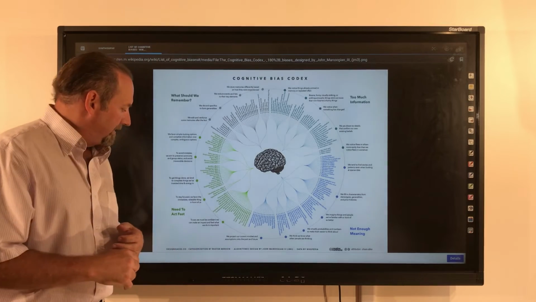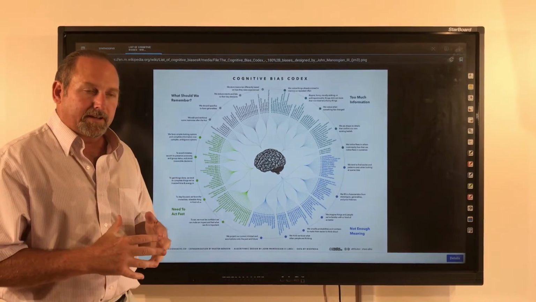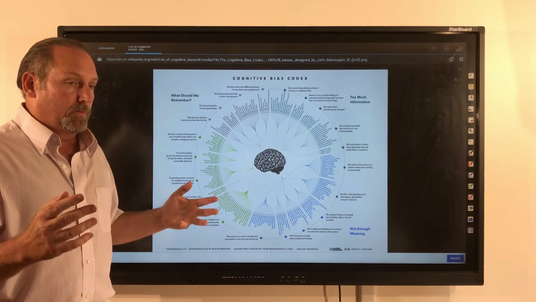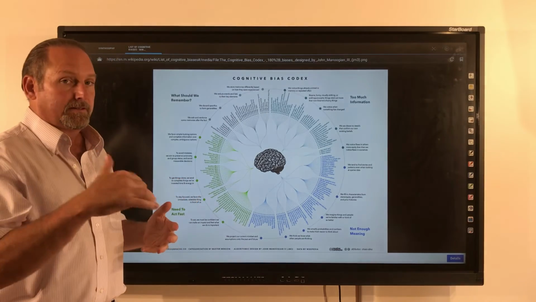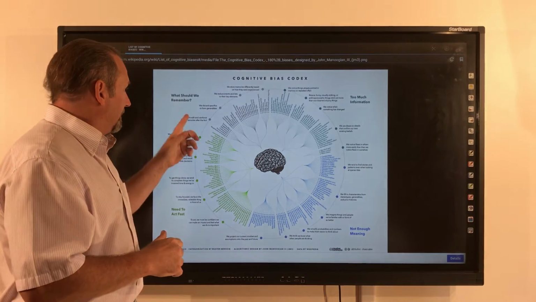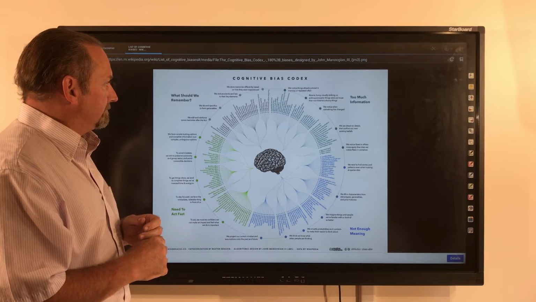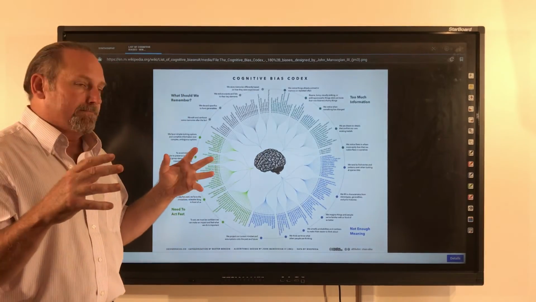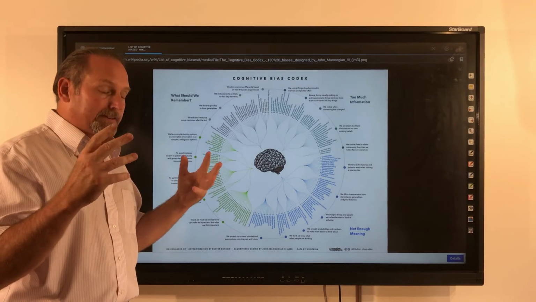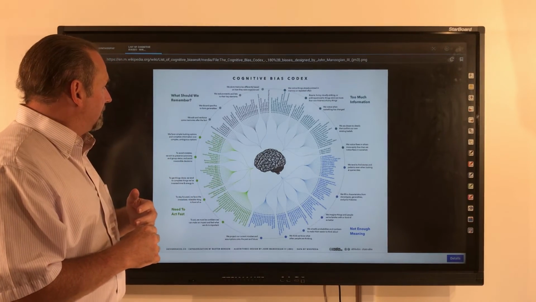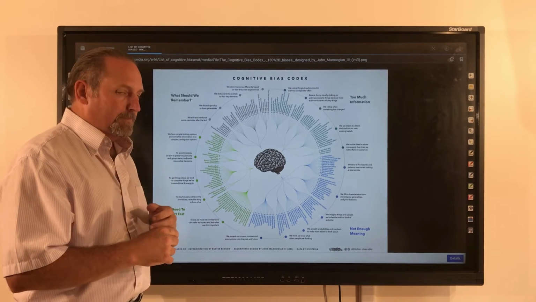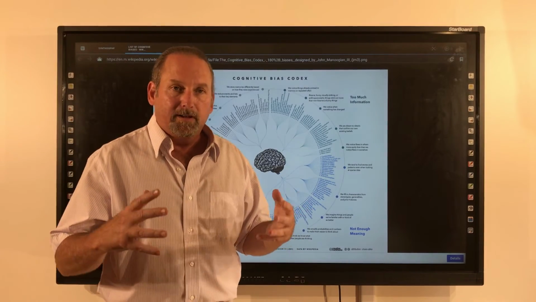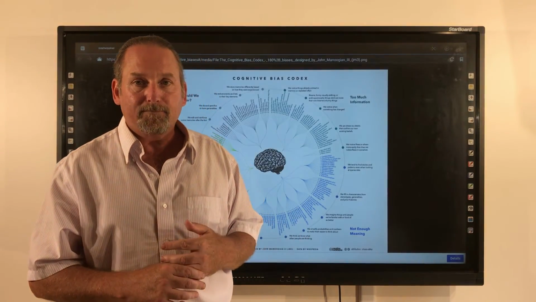Over here, need to act fast. Another way of saying the fight or flight response. Certain emergency situations pop up. What do you do? Do you confront the situation or do you split? Fourth area, what should we remember? That's a variation of too much information. In this area where there are billions of information pieces, we can't possibly hold it all together. What do we do? We discard specifics to form generalities. Nothing wrong with that. This is how our brain developed. This is obviously what works.